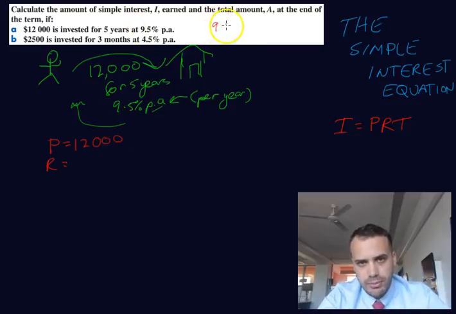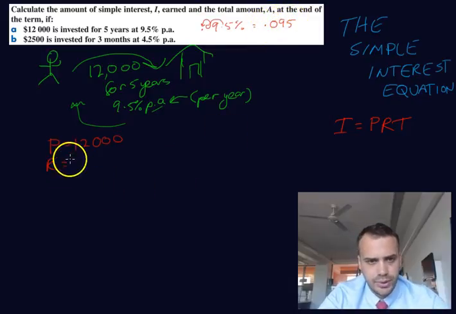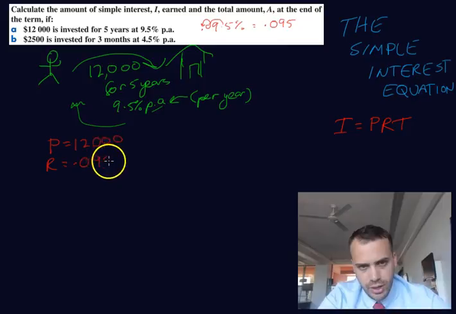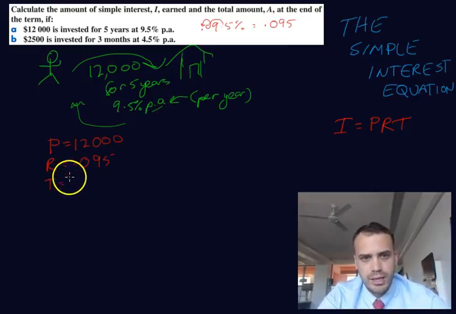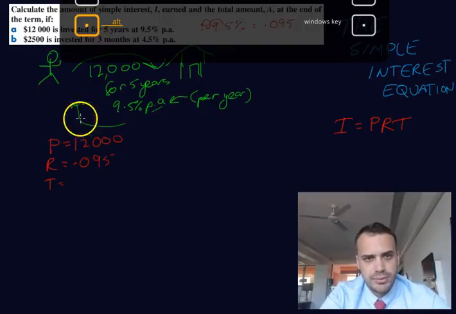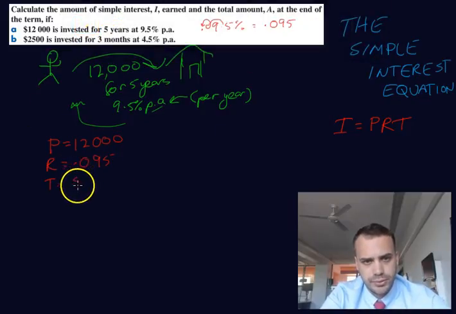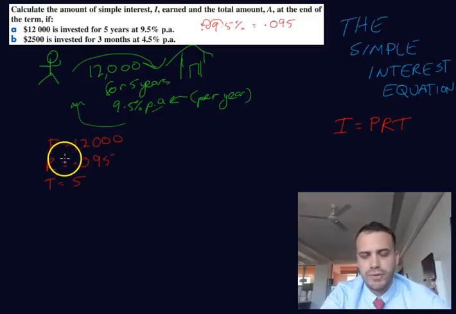And remember that 9.5% is equal to, you move the decimal place 2 places, 0.095. And the amount of time it's been in the bank, it's been in there for 5 years. So T, that's 5 years.